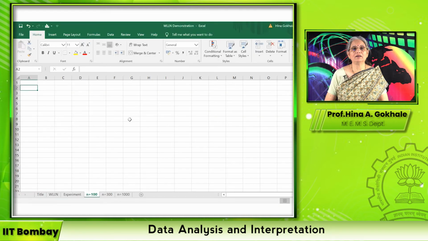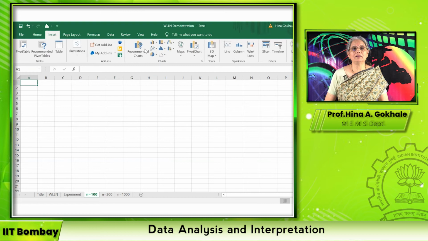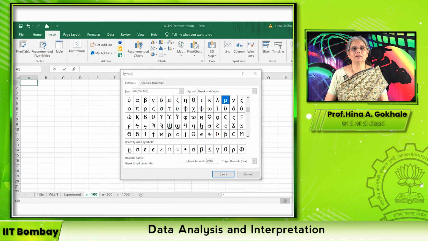We do it for n equal to 100 first. Let us begin by having all our parameters in the spreadsheet. So I insert a symbol mu for our population mean.